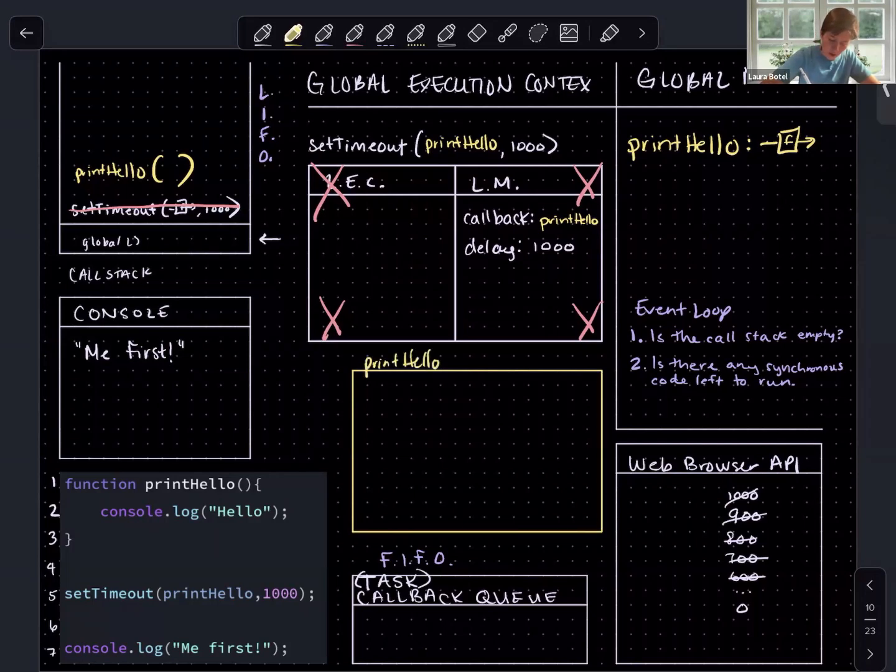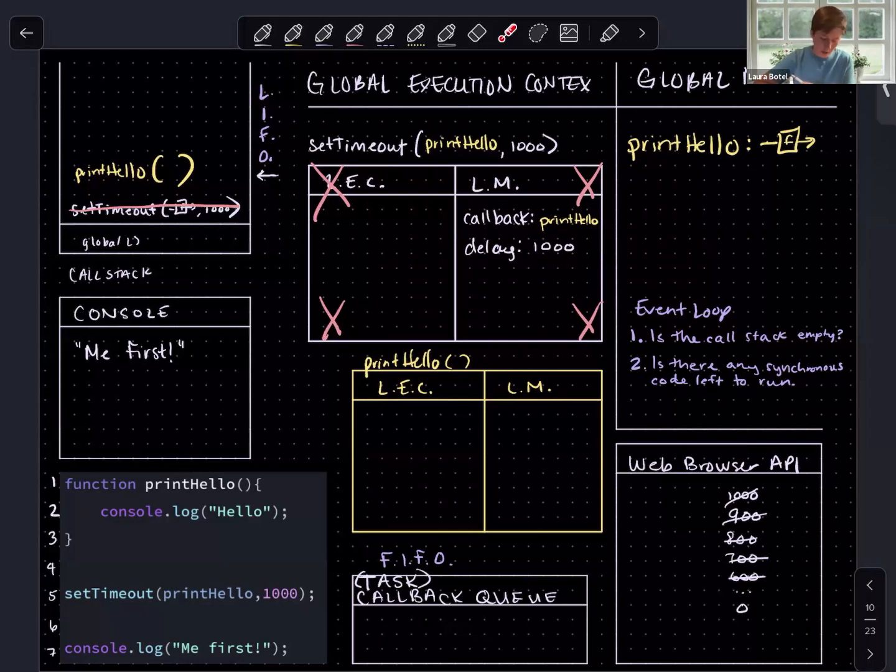So print hello is on the call stack. The thread of execution has woven its way inside, and we are ready to pair our parameters and our arguments in this local execution context for print hello. One thing to note is in this function definition, there are no parameters and there are no arguments. So even though JavaScript will check to see if there's anything to pair there, there's nothing for us to take care of in our diagram. So we can go straight on into the first line of the function definition.